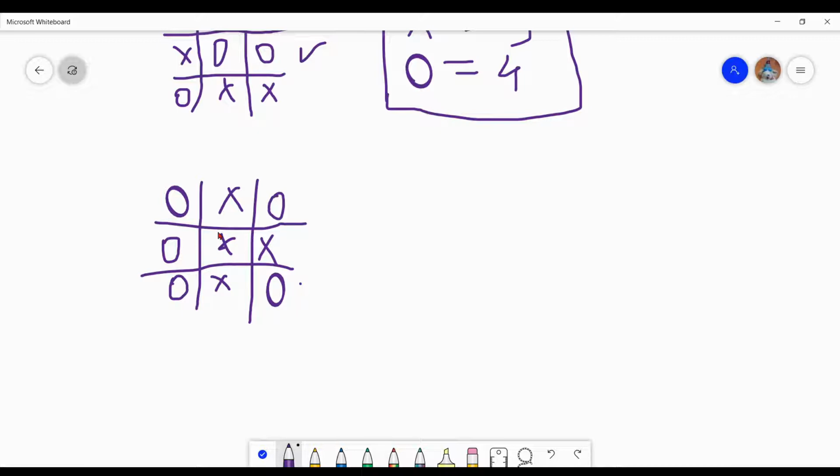So how can we claim that this is an invalid condition? The number of zeros is not equal to 4, right? So the first condition is that the number of zeros is not equal to 4. Just write it down. And the second one is that the number of x is not equal to 5, right?